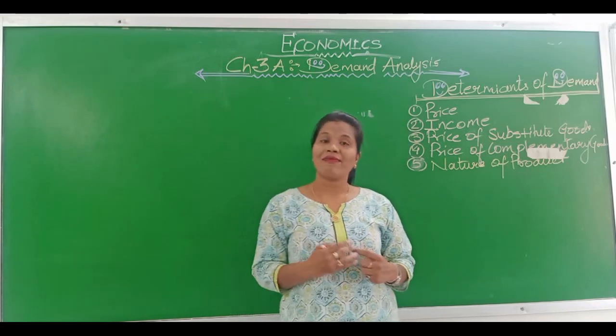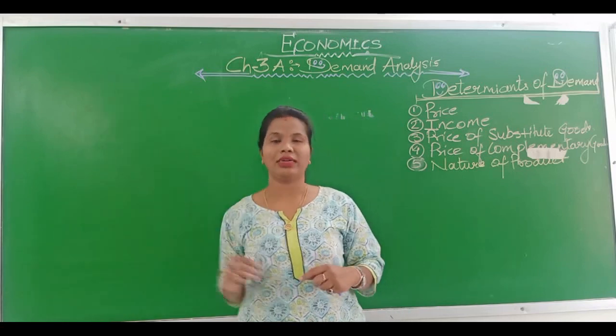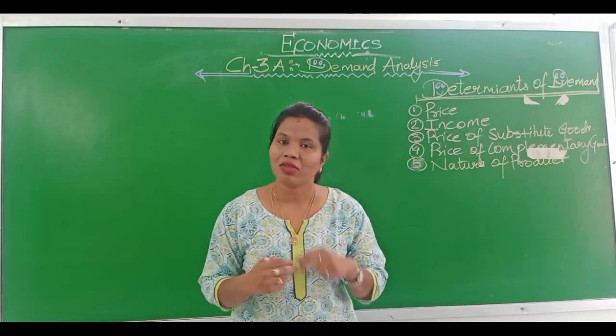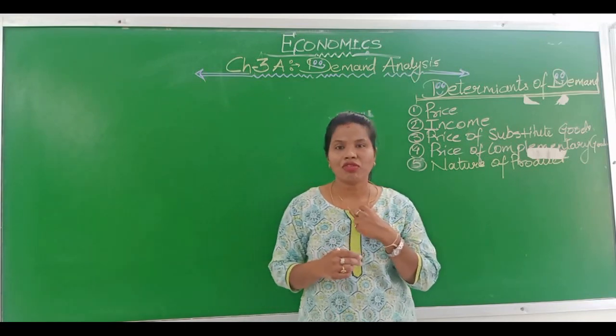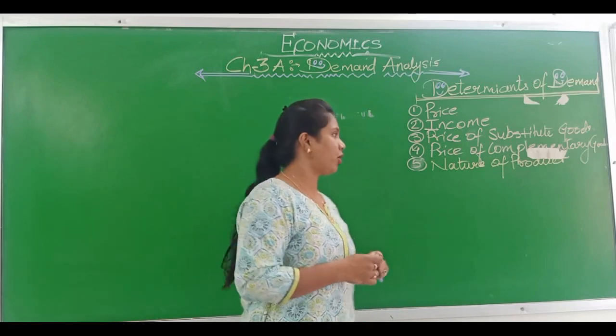But if we compare with luxurious goods, which can be postponed, people will wait for that, because necessity goods are more important than luxurious goods. So the fifth one is nature of product.